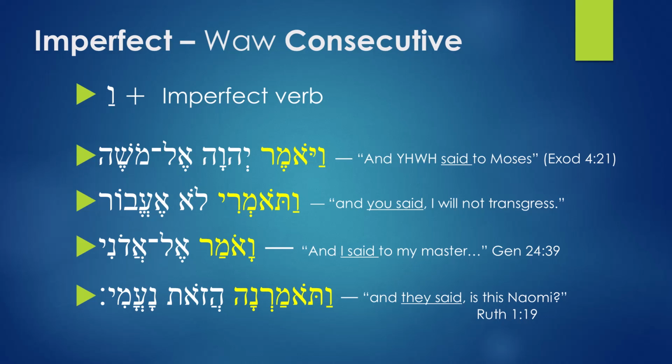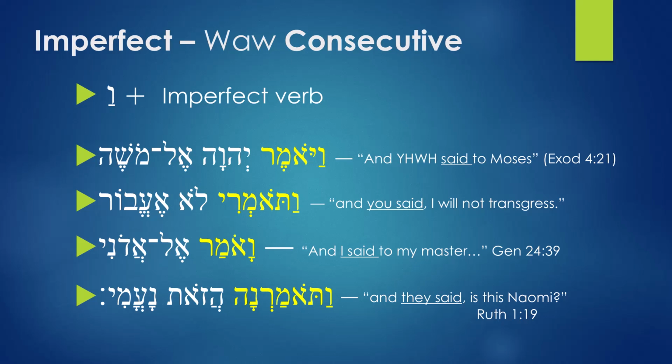In the next one, you have waoma. Again, you have waw, kametz, instead of patach. The patach has been lengthened into a kametz. But then the next letter is aleph, and aleph is a guttural. And that is why you're not seeing the dagesh, because gutturals reject the dagesh forte. But in the last example, you have watomana, the letter waw, patach, and in the tau, you're seeing the dagesh forte there.